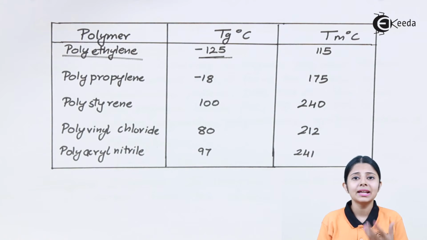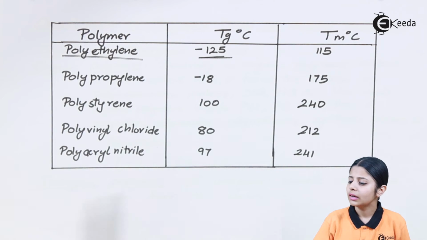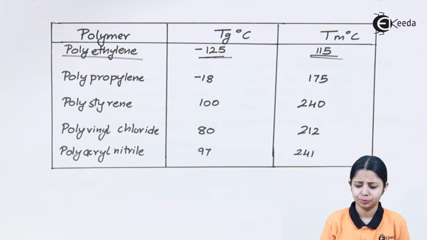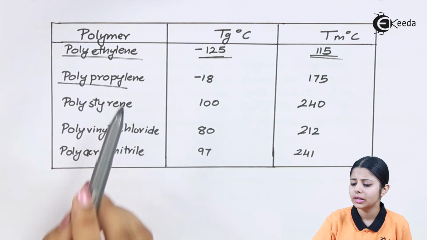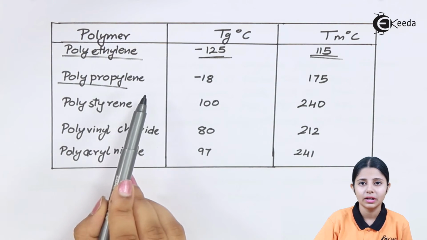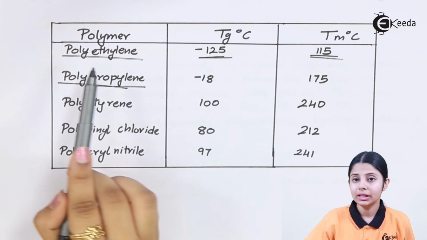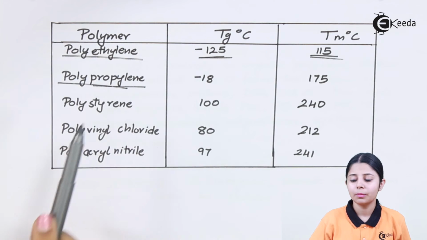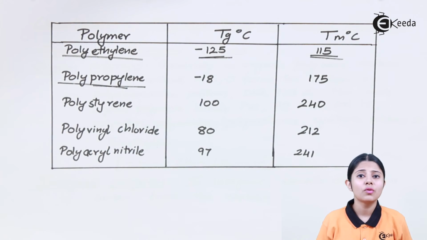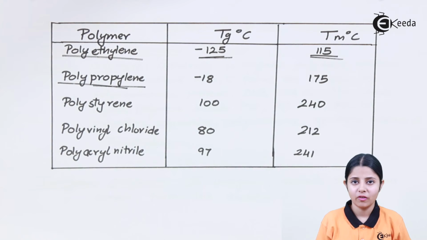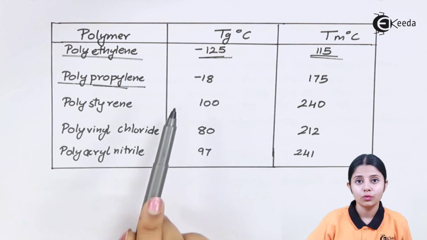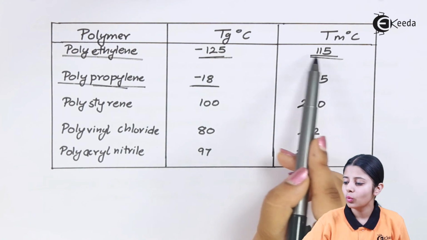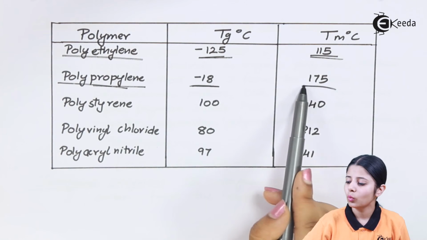What happens if I apply heat to it? If I give heat to it at around 115 degrees Celsius, the entire polythene will melt and become liquid. Same as with polypropylene. Now what is the difference between polyethylene and polypropylene? Between polyethylene and polypropylene, there is a difference of just one carbon. Ethylene is 2 carbons, but propylene is 3 carbons. But there's a vast difference between the Tg and Tm values. Over here I have minus 125 for Tg, over here I just have minus 18 for my Tg. And for my Tm I have 115, and over here for Tm I have 175.